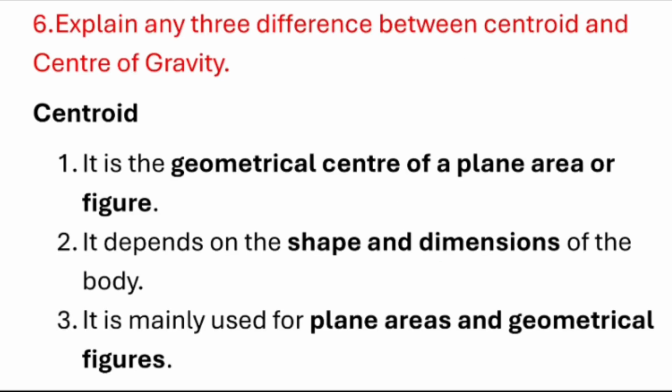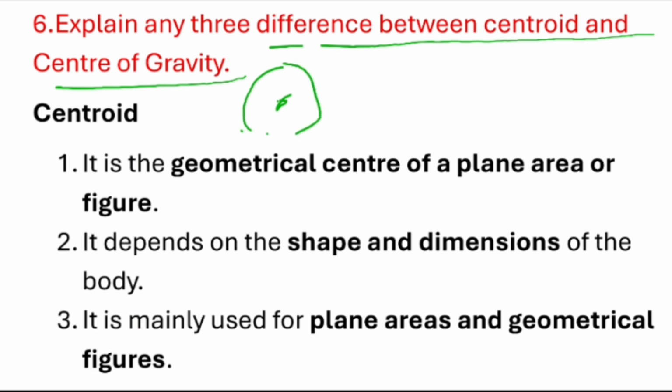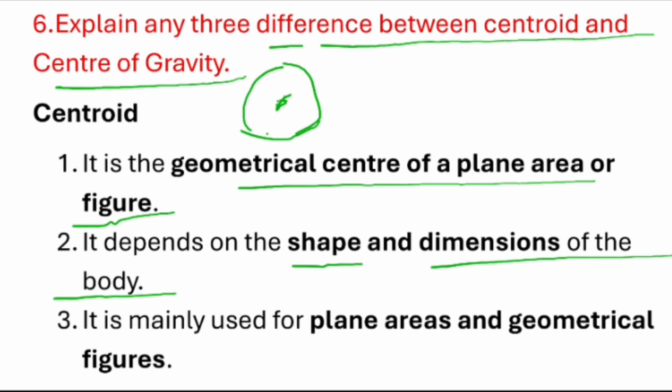Next is: explain any 3 differences between centroid and center of gravity. Centroid is nothing but a geometrical center point. The first difference: it is the geometrical center of a plane area or any figure. It depends upon the shape and dimension of the body, and it is mainly used for plane areas or geometrical figures, where we can use the centroid formula.